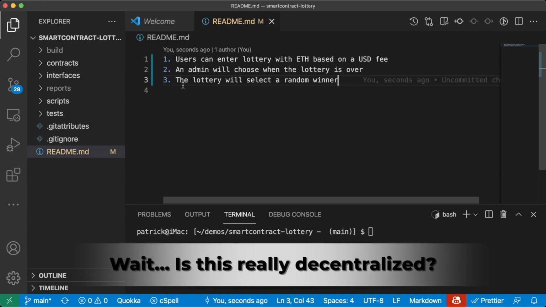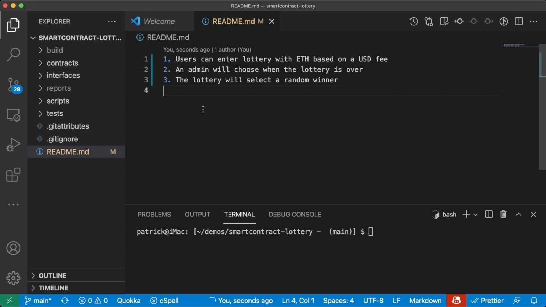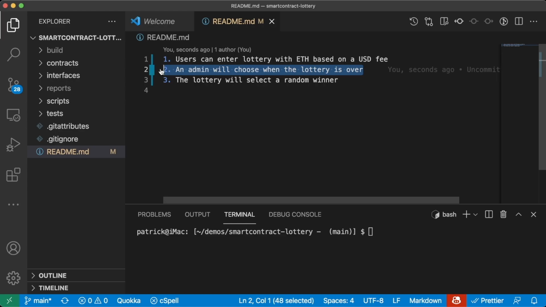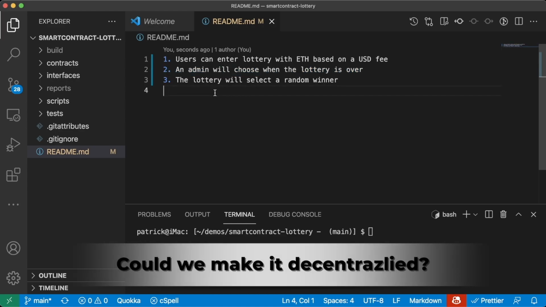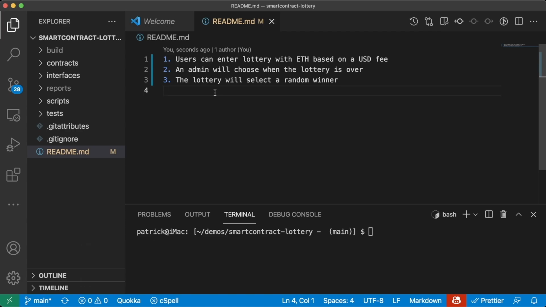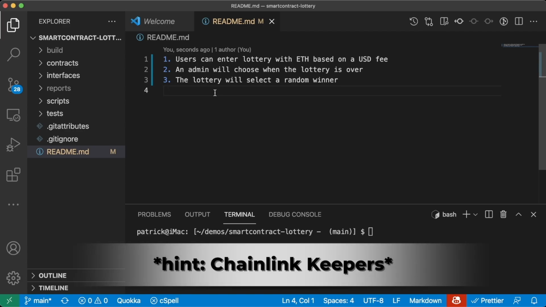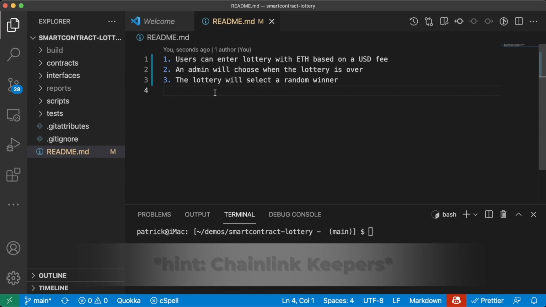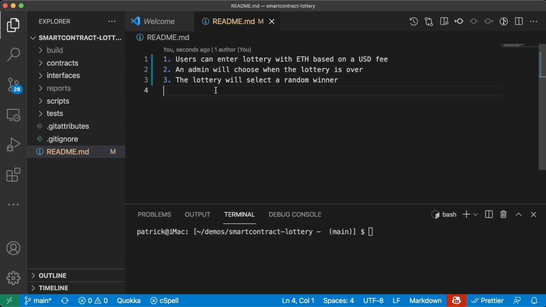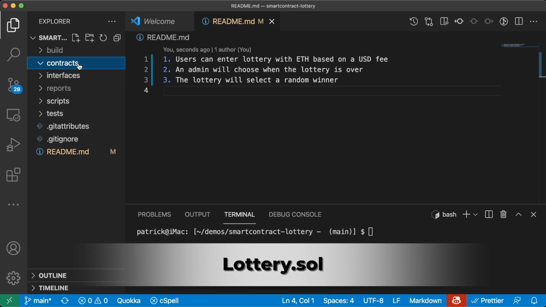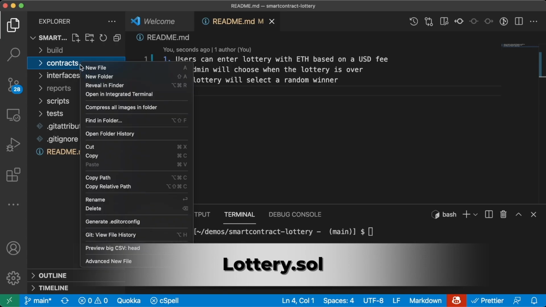Now, something important to note here is since we have an admin here, this means that our application isn't necessarily going to be truly decentralized because we have a single person who chooses when the lottery is over. We could scale this out to have maybe a DAO being the admin or something like that, or we could have the lottery automatically open and close based off of some time parameters. But for the moment, this is the setup that we're going to have. Keep in mind, even though this is much less decentralized, it's still going to be a great use of smart contract technology. So first thing that we're going to get started with, of course, is our lottery contract.